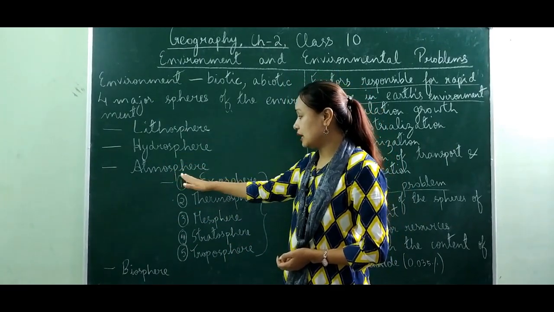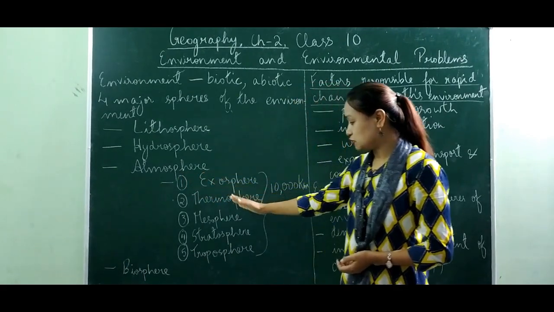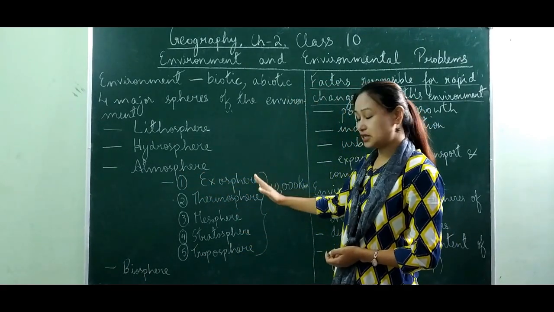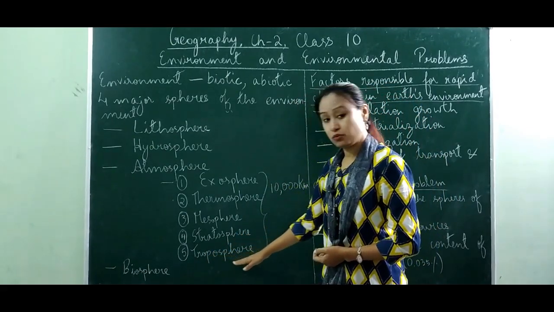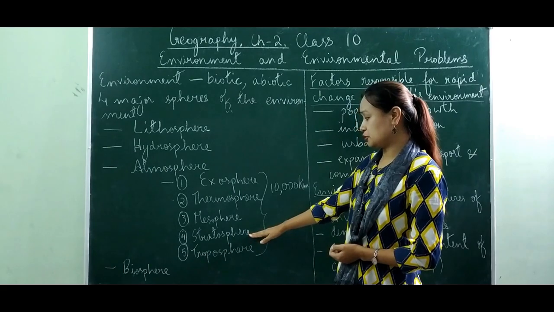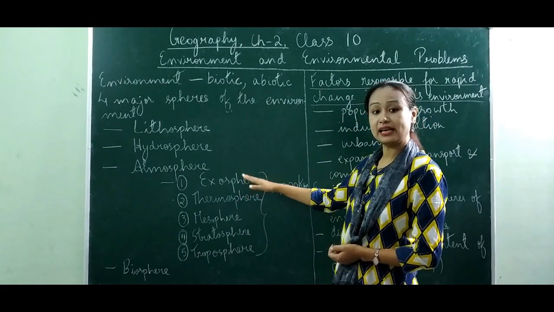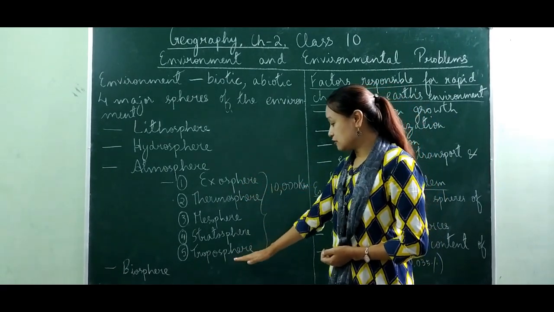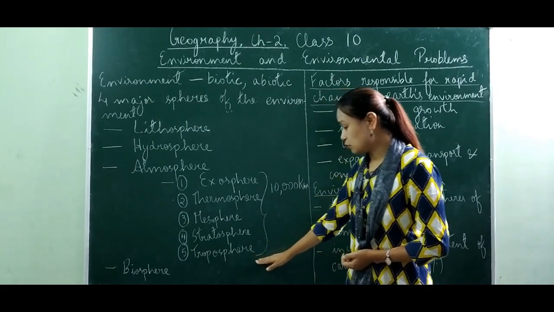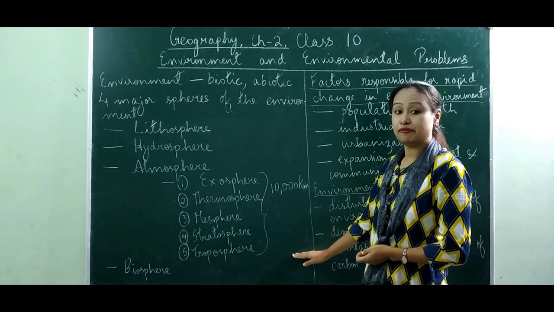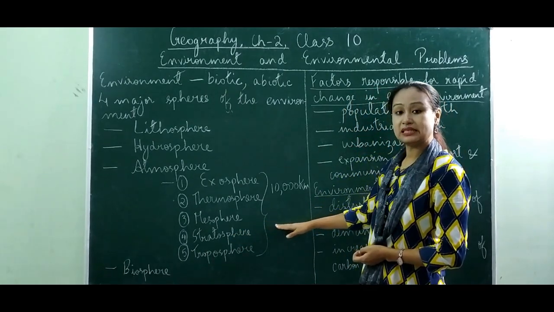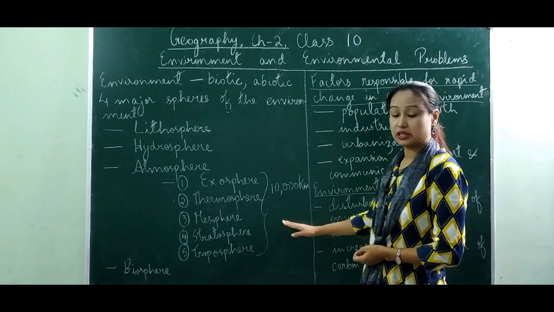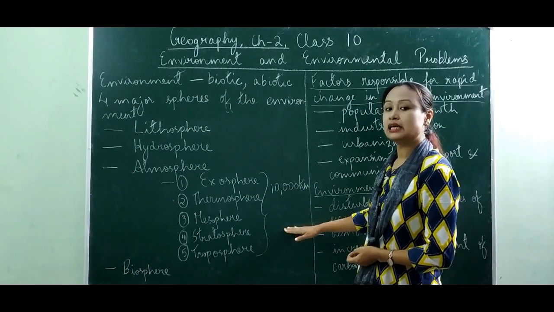Next we have atmosphere. As I have mentioned over here, atmosphere consists of these 5 parts. The lowest one is the troposphere. Then comes the stratosphere, mesosphere, thermosphere and exosphere. Troposphere is the layer where the aeroplane flies. Next we have the stratosphere. Here we will be seeing weather balloons which are used for forecasting the climate.